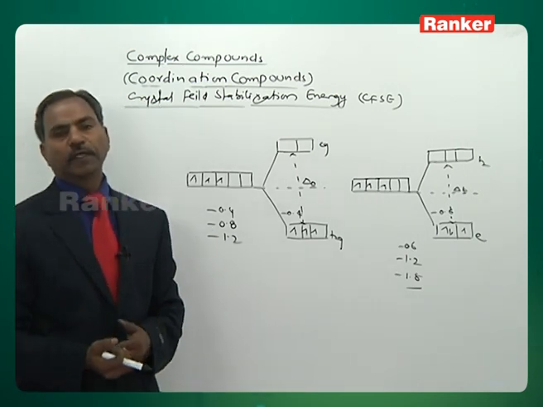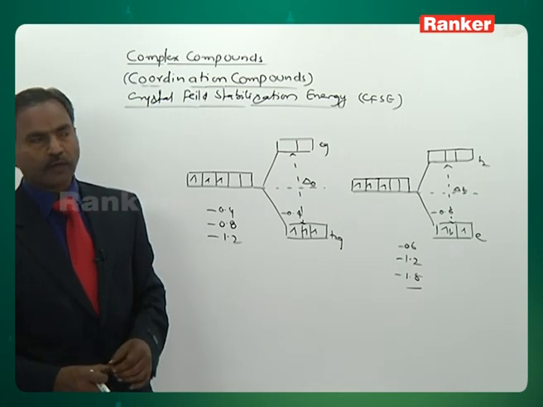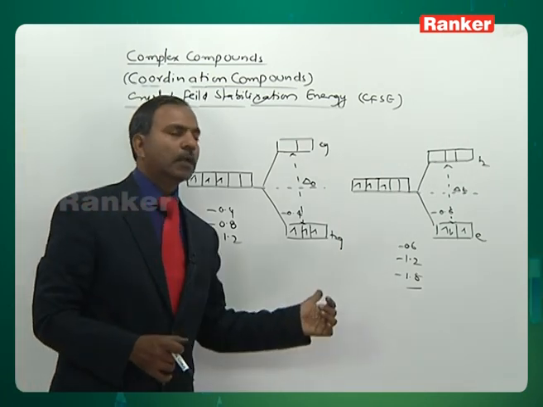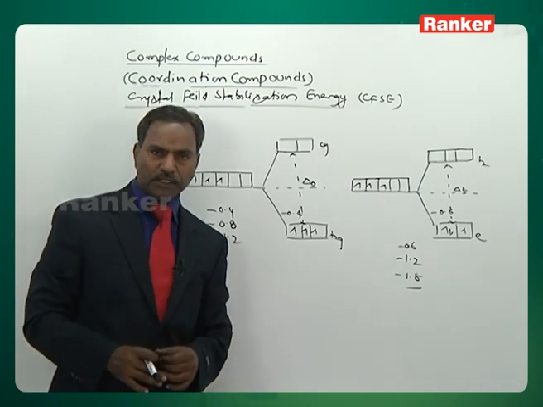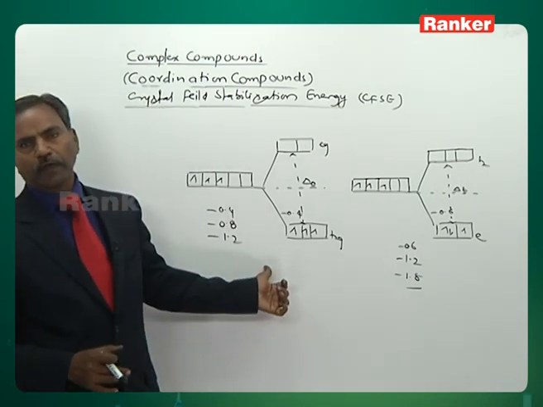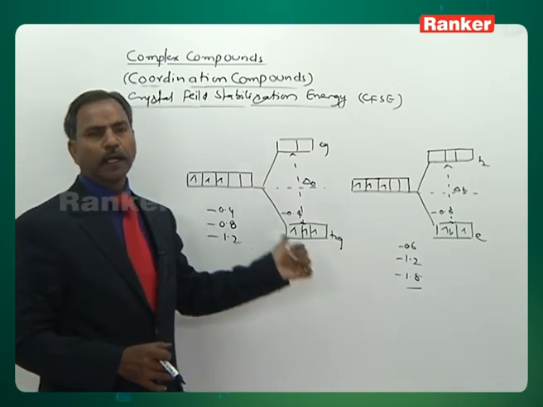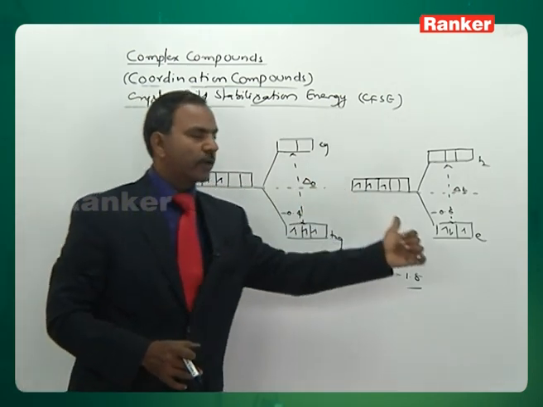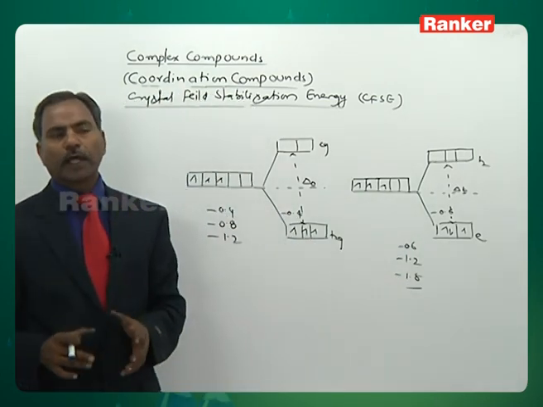This stabilization we call crystal field stabilization energy. Once again, the definition: the stabilization energy gained by the complex by the preferential filling of electrons into lower energy level T2g orbitals in octahedral geometry and lower energy level E orbitals in tetrahedral geometry is known as crystal field stabilization energy.